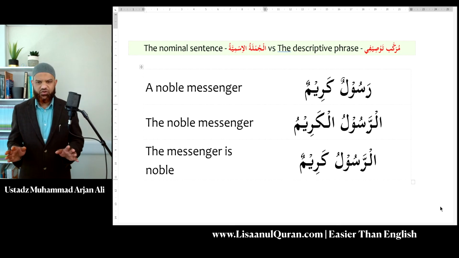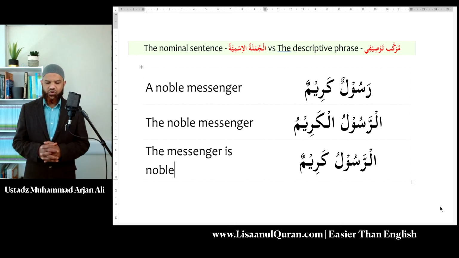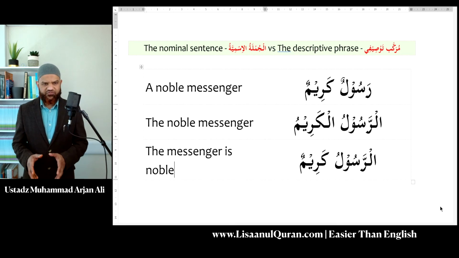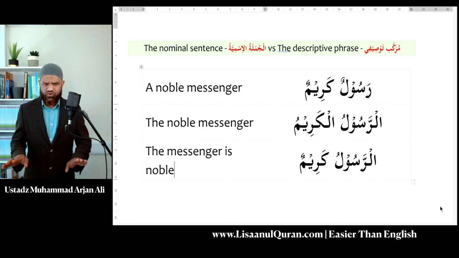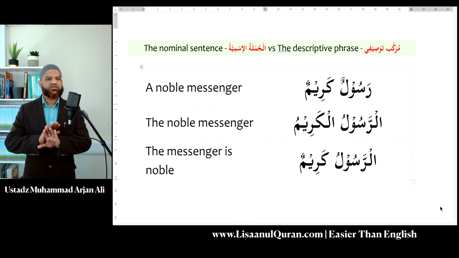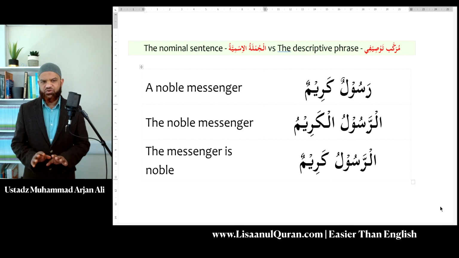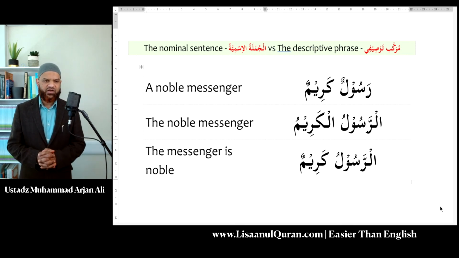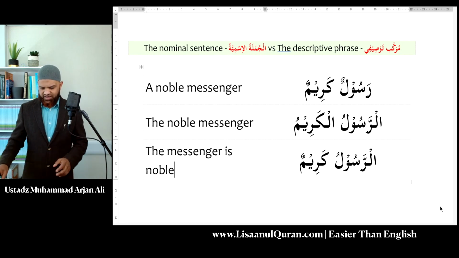Again, please take a look at this, and inshallah ta'ala, now I hope you can see very easily what is the difference between a descriptive phrase and a sentence with just 2 words, exactly the same order, slight differences in the suffixes and the prefixes, and the meaning has completely changed. And this is the beauty, this is the thing that in Arabic you have to recognize, very observant at the beginning, and very soon you will see them. So again, let's quickly go through. I hope you can see it very, very easily.